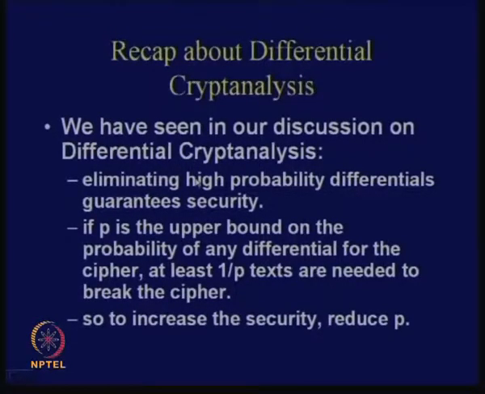So we have been seeing in our previous discussions on differential attacks that our objective was to eliminate high probability differentials. The idea was that if we can eliminate high probability differentials, then we should guarantee security. For example, we can show that if the upper bound of any possible differential is p, that means all possible differentials have a probability less than p. So the rule of thumb is that if you try for 1 by p number of texts, then you can break the cipher.